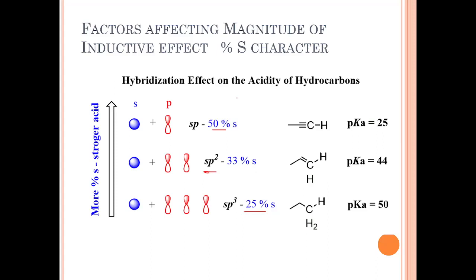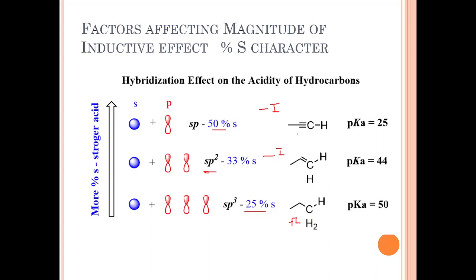So friends, you can see here, as the S character increases, the minus I effect increases. sp will exert plus I effect, but sp2 and sp3 have minus I effect. As S character increases, minus I effect increases. As S character decreases, minus I effect decreases.